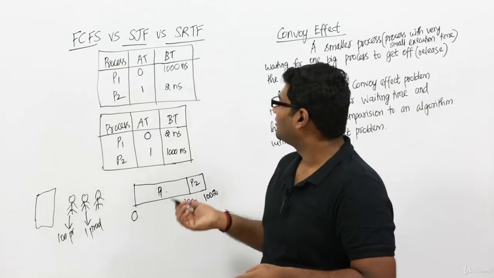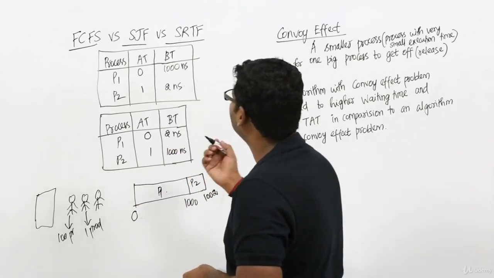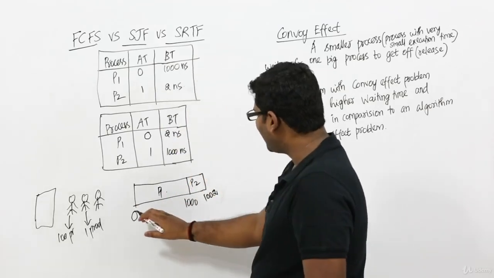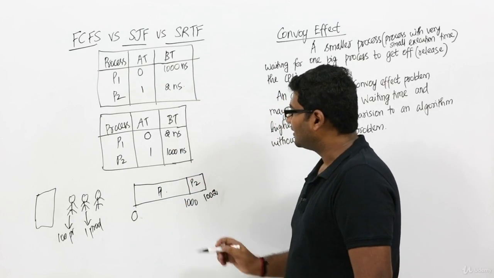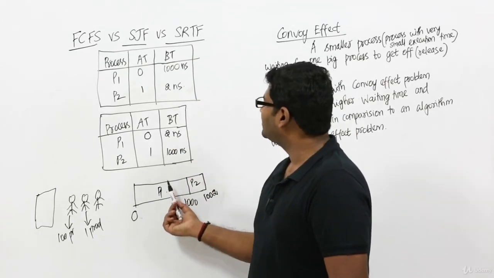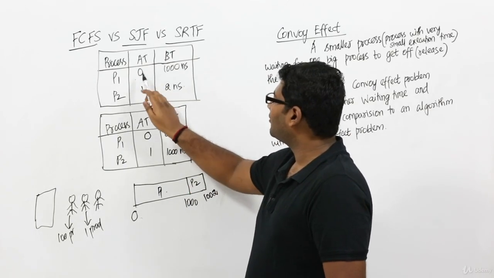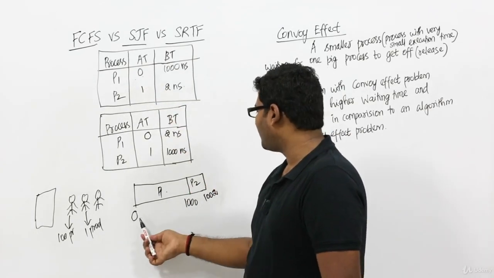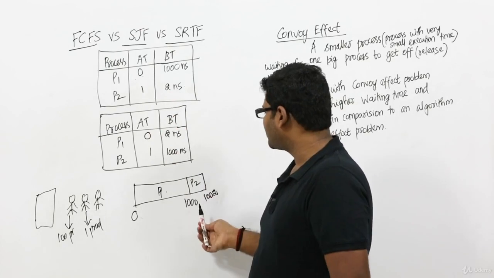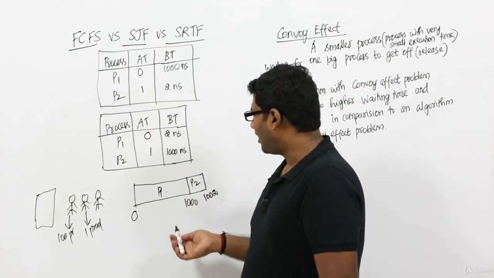Rather than using my hands, let me explain it using the diagram. This is what will happen in FCFS. The same will happen in case of SJF as well, because among the arrived processes, only at time unit 0, only P1 has arrived and so P1 has been scheduled. After that, P2 has been scheduled. We can't do anything about it.